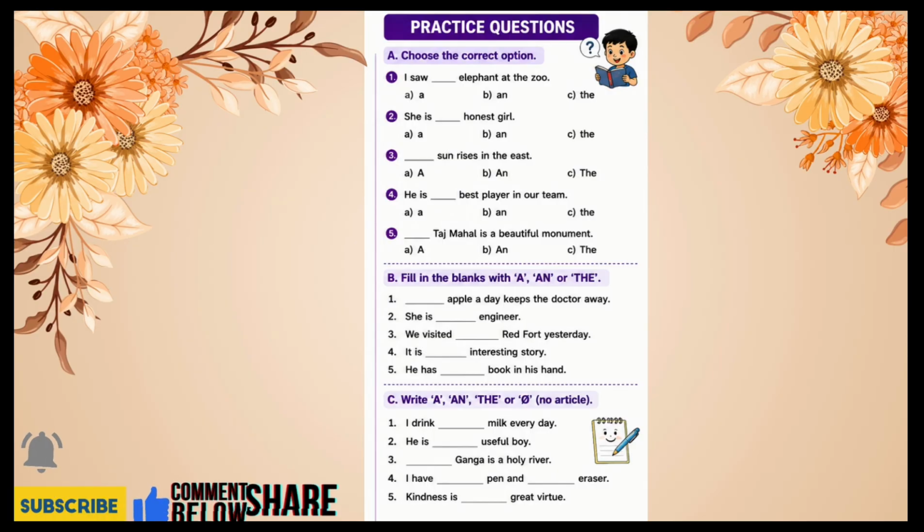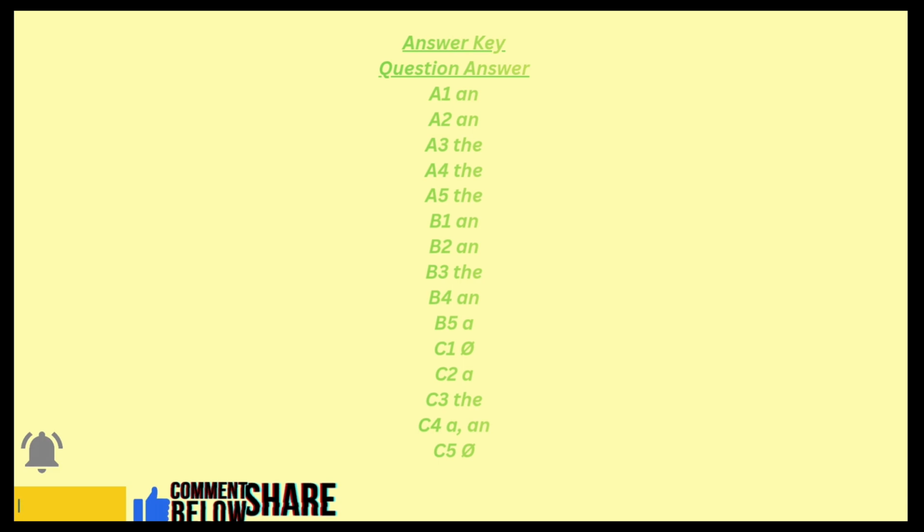So here are the answers. Answer key. Question A: 1 An, 2 An, 3 The, 4 The, 5 The. Question B: 1 An, 2 An, 3 The, 4 An, 5 A. Question C: 1 no article, 2 A, 3 The, 4 A and An, 5 no article. So these are the answers of the practice test I provided you.